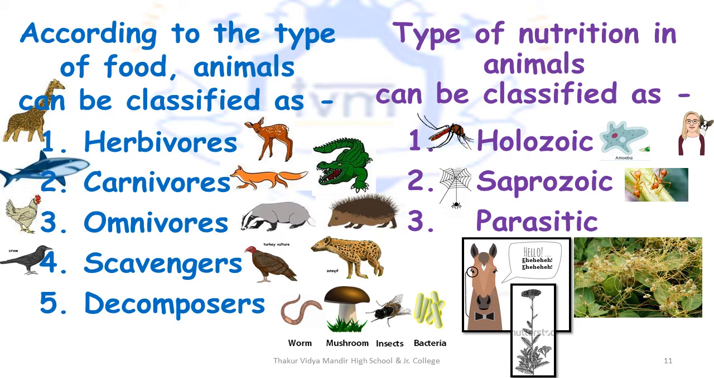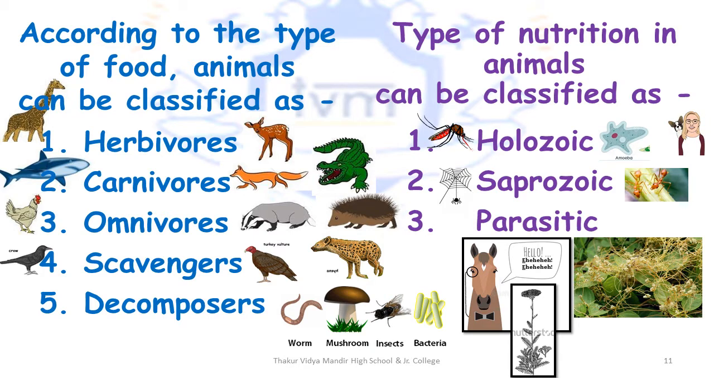The third one are omnivores. Omnivores eat both plant as well as flesh. So they are both plant and flesh consuming animals. The examples mentioned here are hen, honey badger and porcupine. Bears are a very common example that come to mind when you think about omnivores.